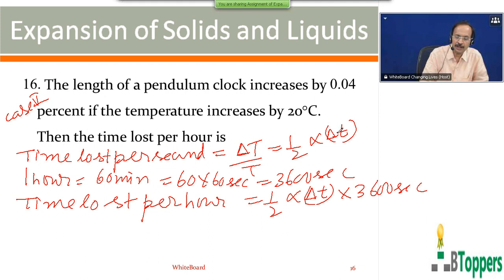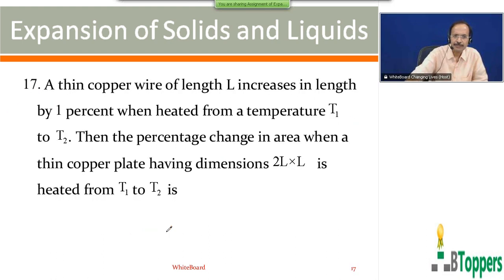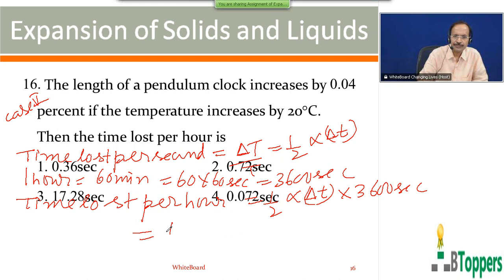Time lost per second is numerically equal to half alpha delta T. So alpha is not directly given, you are given the percentage increase in length. From that you can find alpha.